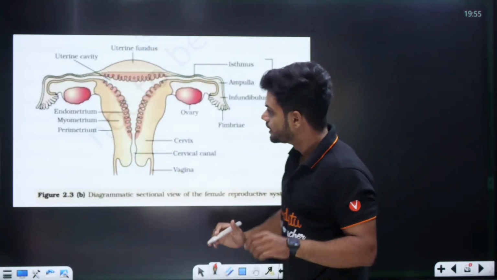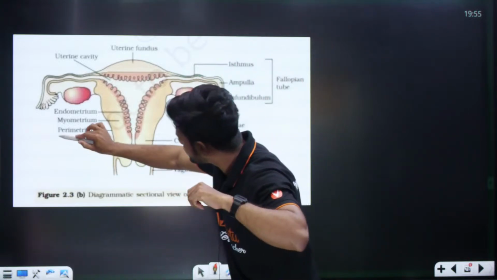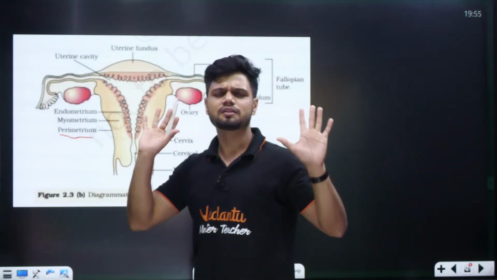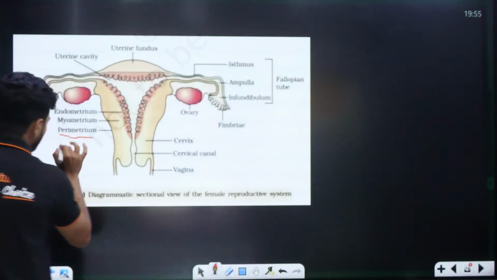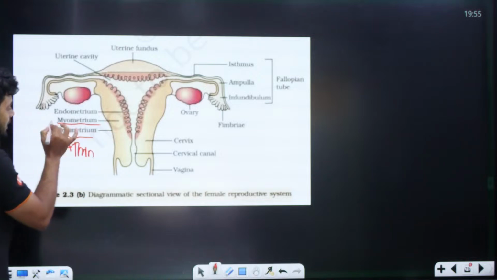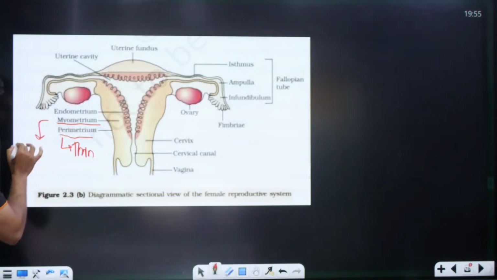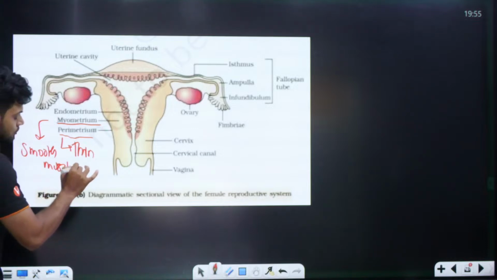Now here we have the outermost layer. What is the outermost layer? The thin layer called perimetrium. Then the middle layer is called myometrium, made up of smooth muscle tissue.